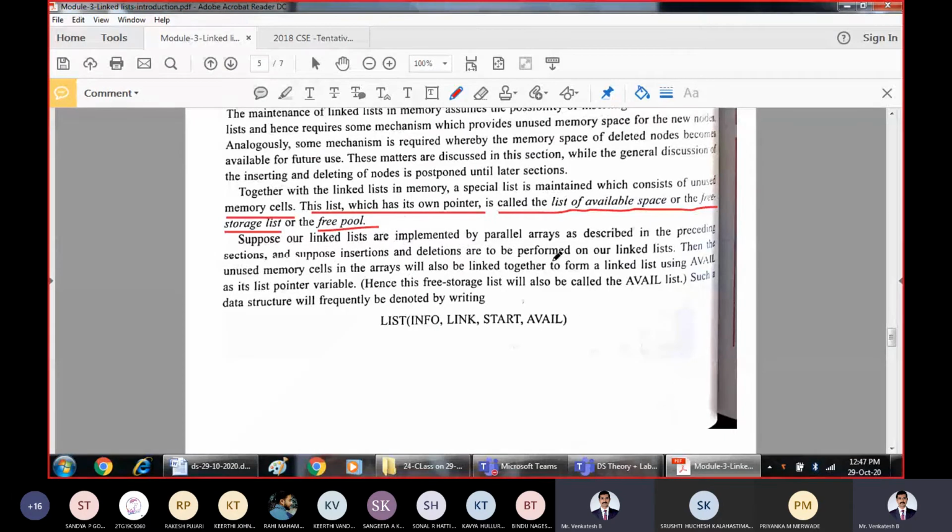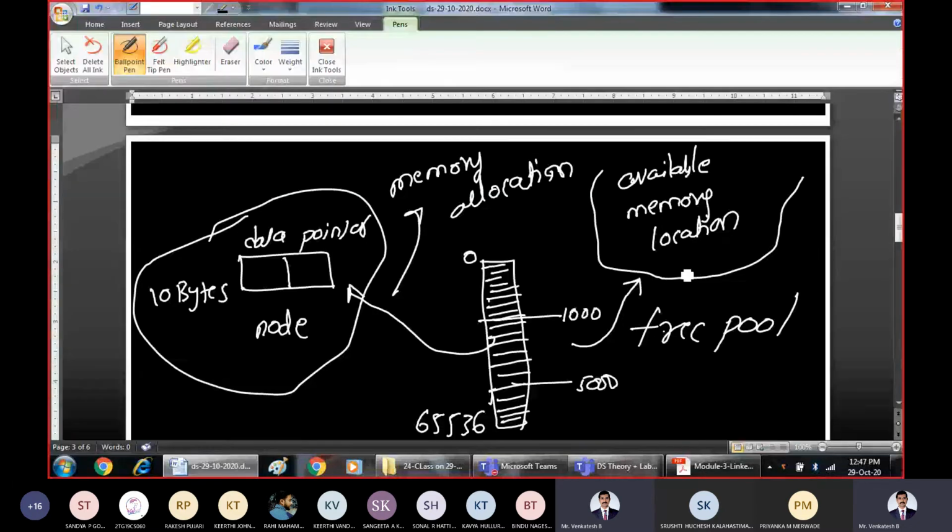Suppose our linked lists are implemented by parallel arrays, then the unused memory cells in the array will also be linked together to form a linked list called available. Available is pointing to the available free memory location. So there is one pointer that you must be able to point to.